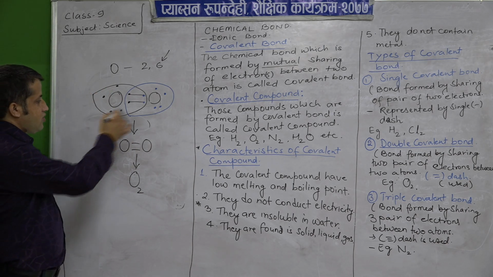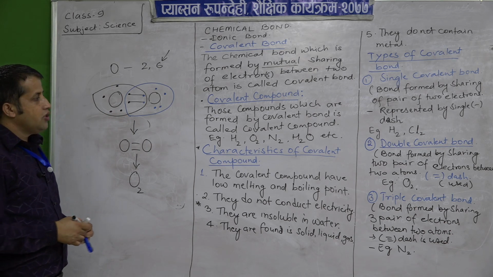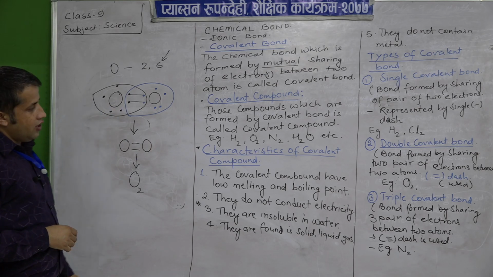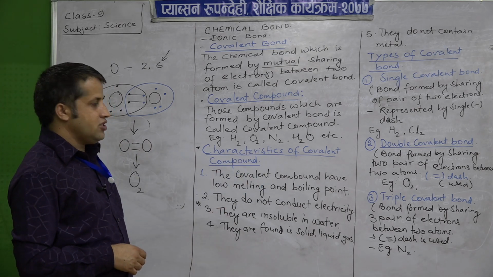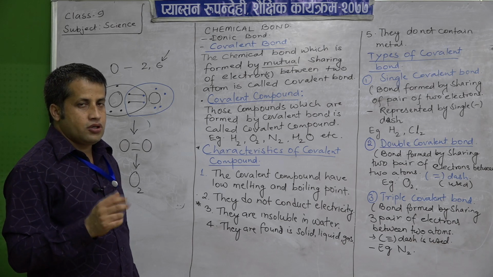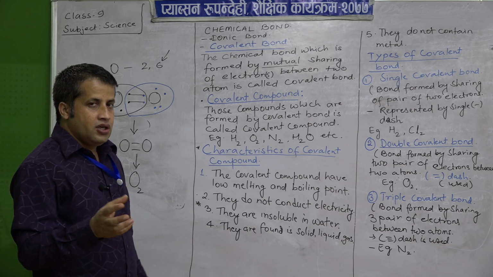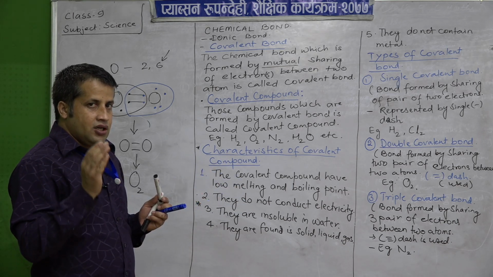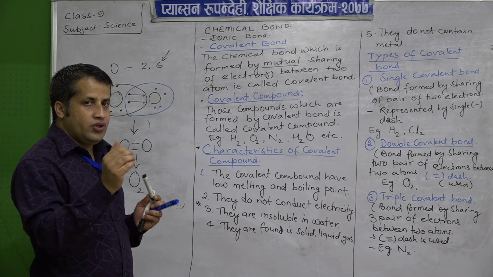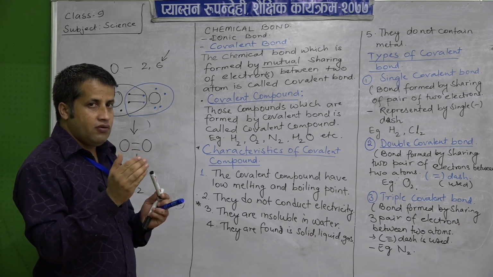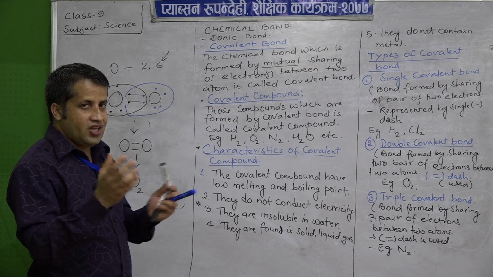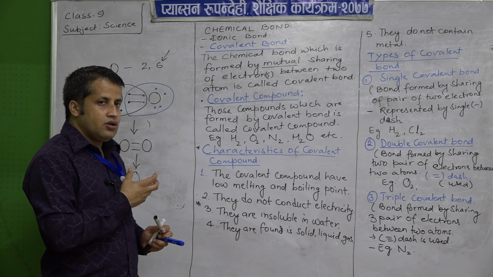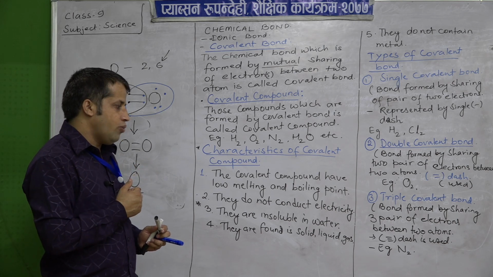This oxygen molecule is formed due to a double covalent bond. Similarly, another type of bond is the triple covalent bond. It is the bond in which two atoms share three electrons each with each other, that is 3 pairs of electrons. So altogether they are sharing 6 electrons with each other. That type of bond is called a triple covalent bond.